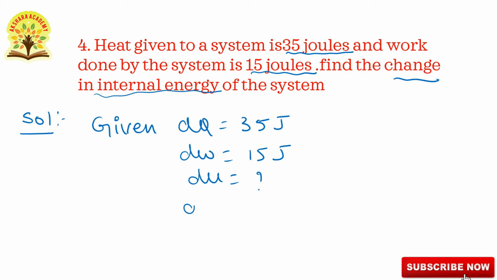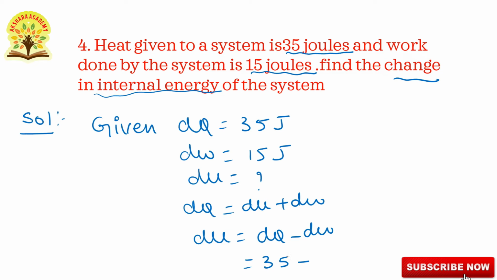So from the first law of thermodynamics, dq is equal to dU plus dw, dU is equal to dq minus dw. Substituting values here, dq 35 and dw 15, 35 minus 15, we are getting dU is equal to 20 joules. So this is the final answer. Change in internal energy dU is equal to 20 joules. Go to the next one.